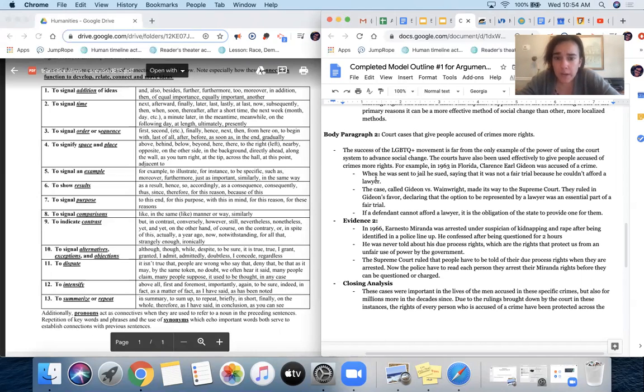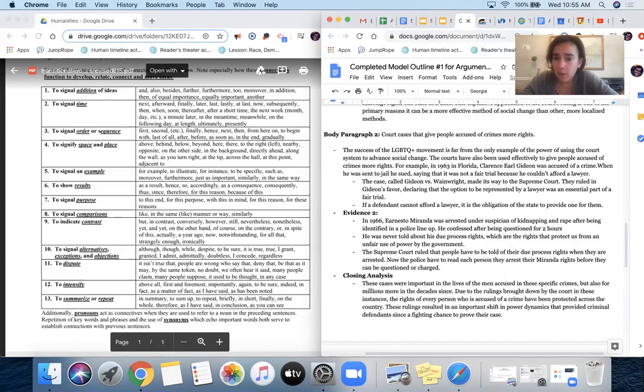So then it says, when he was sent to jail, he sued, saying it was not a fair trial because he couldn't afford a lawyer. Actually, this already has a transition, and the relationship is clear between those ideas, so I'm not going to add one there. And you may have times where you don't really need it. You read it and you're like, oh, that sounds fine already. So I'm just going to add that one.